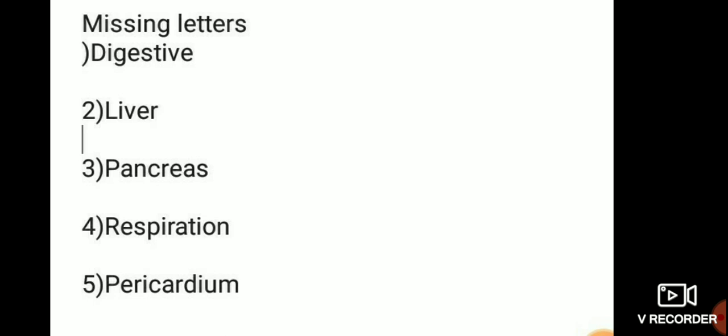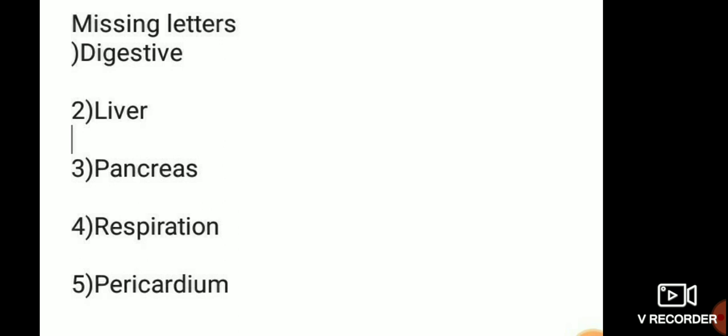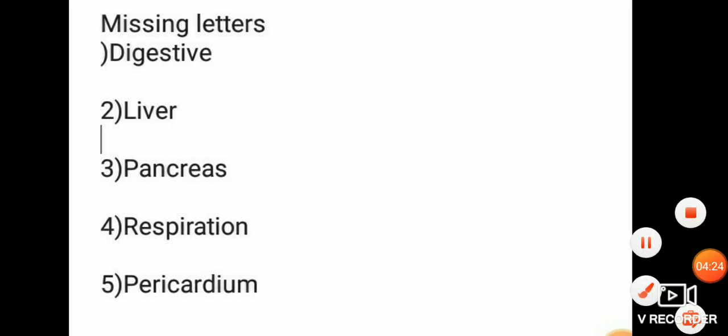Missing letter. First one, digestive. Second, liver. Third one, pancreas.